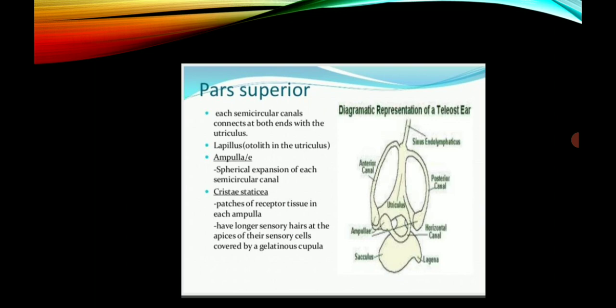Each semicircular canal connects at both ends with the utriculus, with the lapillus otolith in the utriculus. The ampullae are the spherical expansion of each semicircular canal. The cristae acusticae are patches of receptor tissue in each ampulla, which have long sensory hairs at the apex of their sensory cells, covered by a gelatinous cupula.